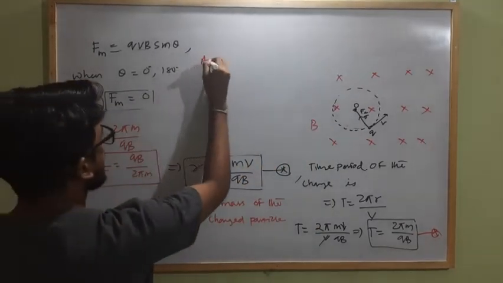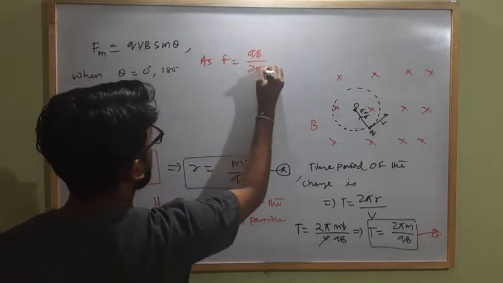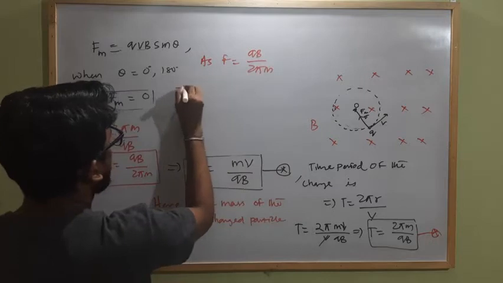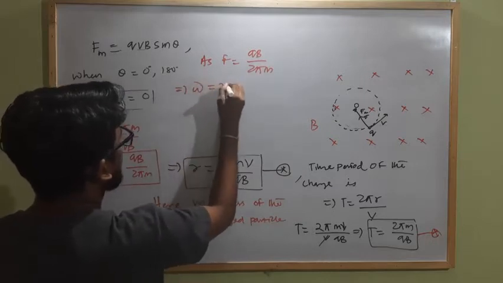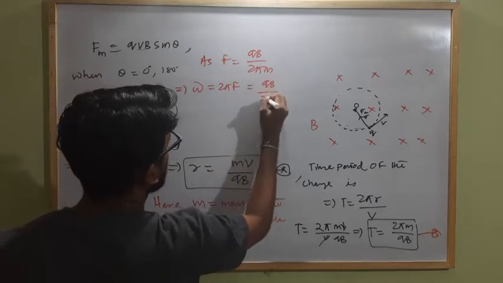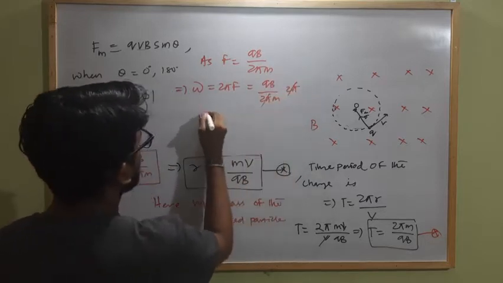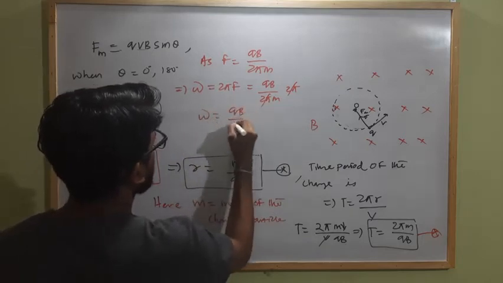As f equals qB divided by 2 pi m, the angular frequency omega equals 2 pi f, which is qB divided by 2 pi m times 2 pi. The 2 pi will get cancelled, so omega equals qB by m.